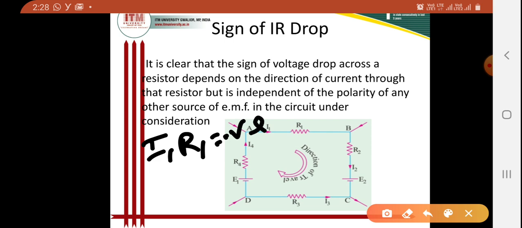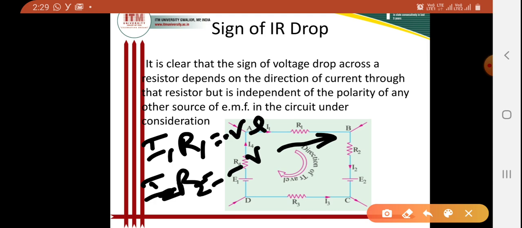This is the direction, so there is fall in potential, so I can write negative. Similarly, I2 R2 can be written as negative because this is also fall in potential.